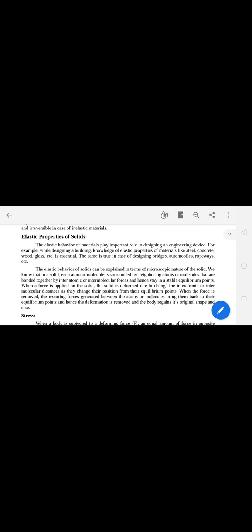So this is about the elastic properties of the solids. The main cause of the elastic properties of the solids, at atomic scale, is the change in the interatomic or intermolecular spacing as a function of applied force. And now let us discuss various terms included in the elastic properties of the materials.